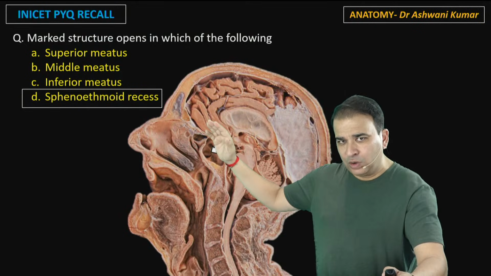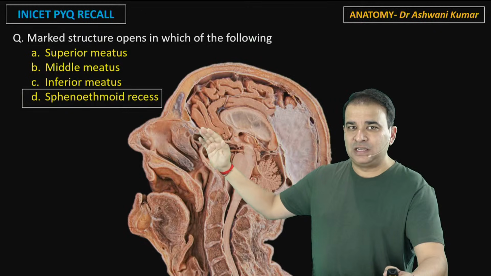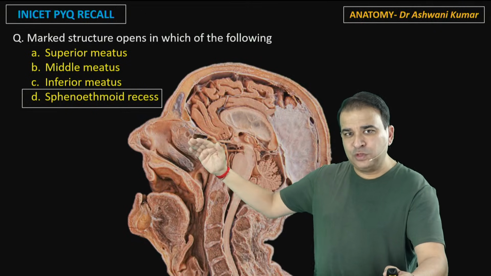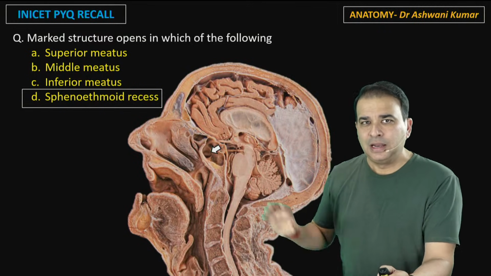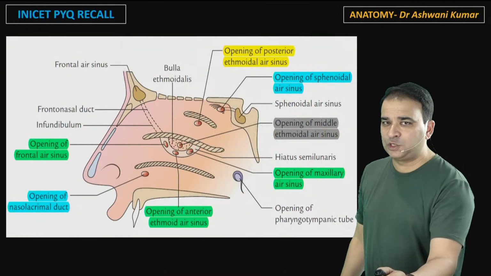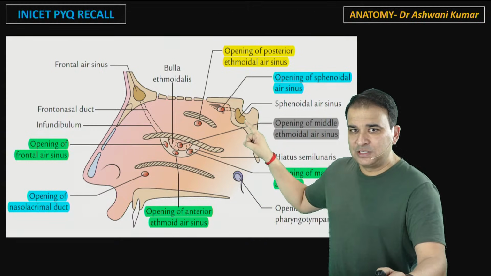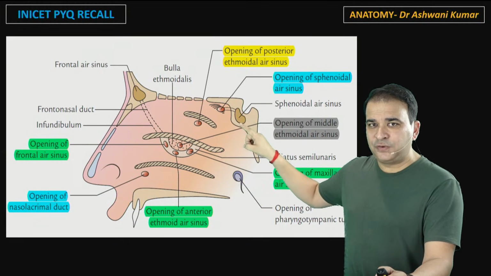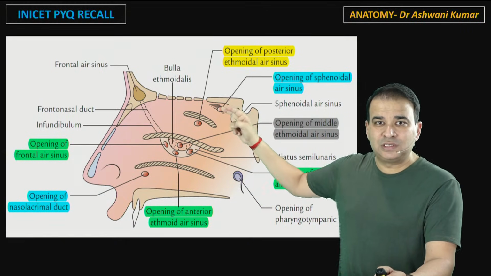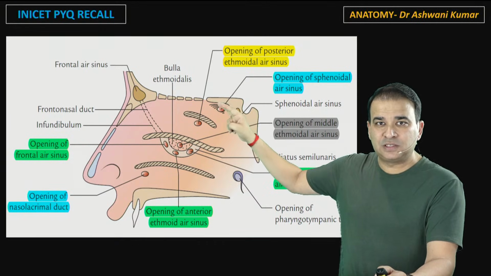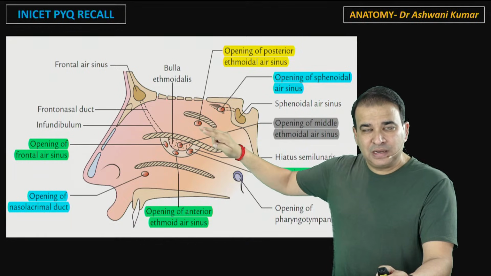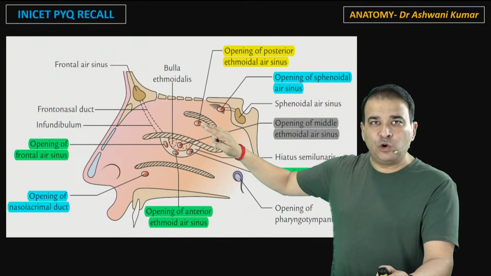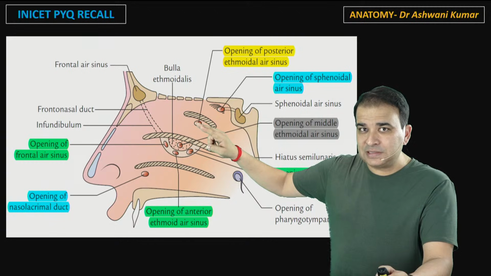But let me give you a quick look at all the openings which are present in the nasal concha here. If you remove all these nasal concha, all the meatus will be exposed. All the meatus will be seen there. Now have a look at this schematic representation. Let's start with this one here. That was the answer to our question. That sphenoidal air sinus was marked and it is opening into this recess here, that is the sphenoethmoidal recess. That's a superior concha, so that's a superior meatus. Now in the superior meatus we have an opening for the posterior ethmoidal air sinus.